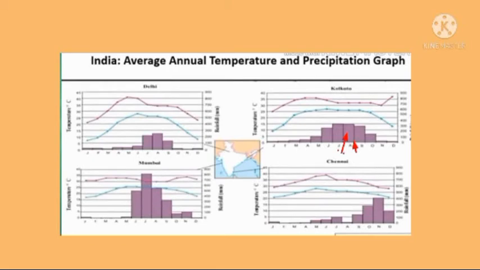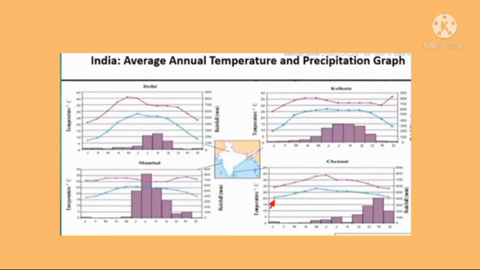And if you study the graph of Mumbai, we can understand that the maximum temperature is 34 degrees Celsius and the minimum temperature is 17 degrees Celsius. It receives the highest rainfall in the month of July. Now if we look into the graph of Chennai, the maximum temperature is 39 degrees Celsius and the minimum temperature is 21 degrees Celsius.